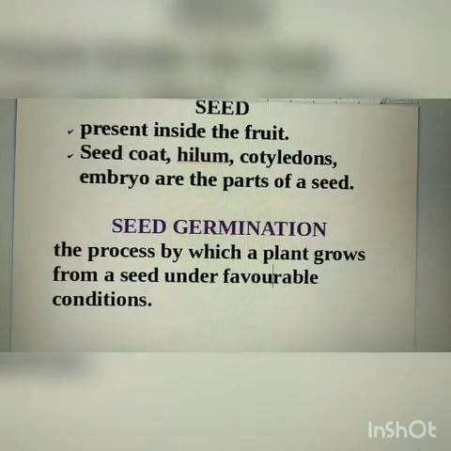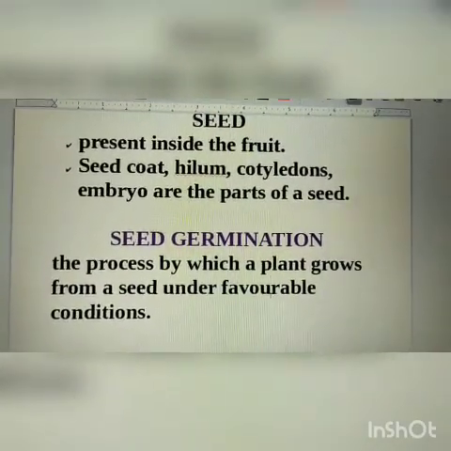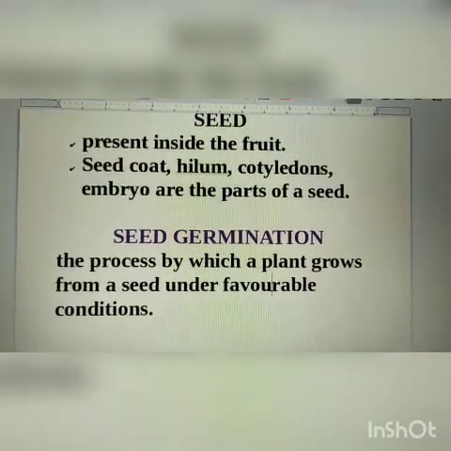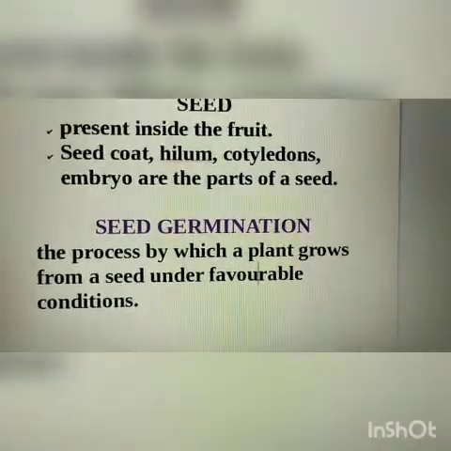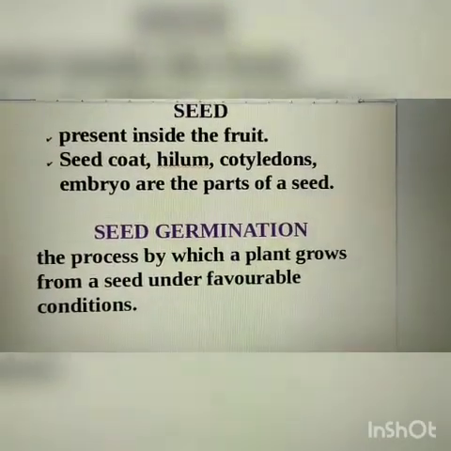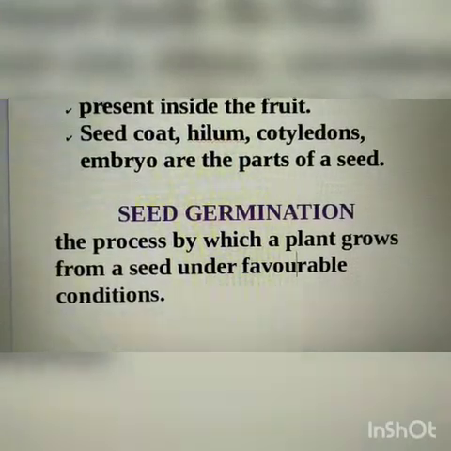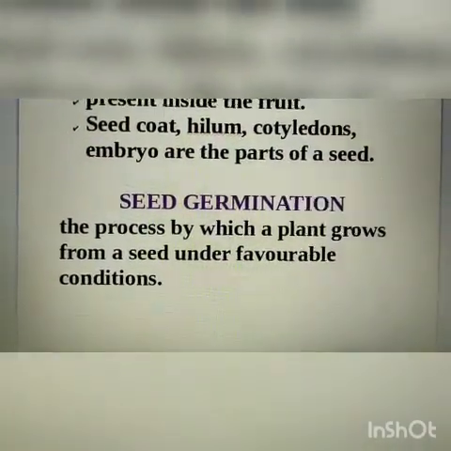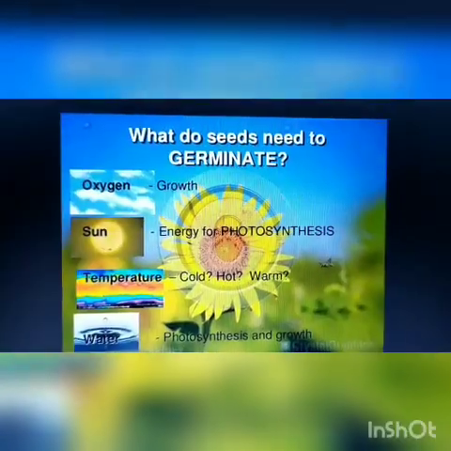Favorable conditions means seeds need some factors such as air, water and warmth to grow into a plant. So the seed starts growing when it gets all the right conditions. So favorable conditions means the right conditions which a seed needs to grow. So let us discuss these favorable conditions one by one.